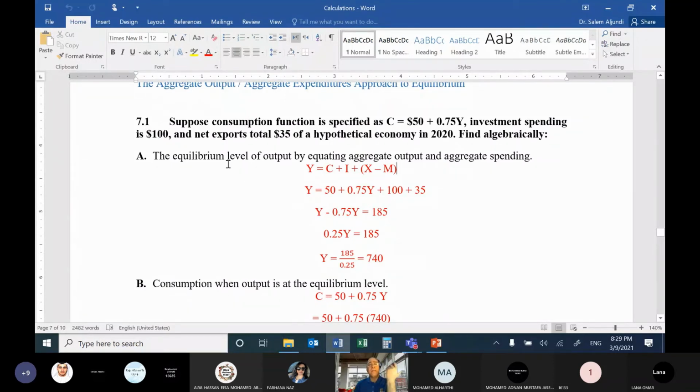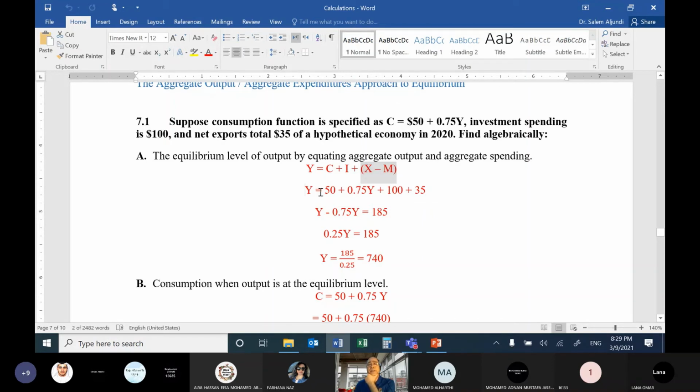Okay, so here the equilibrium level of output means calculating the level of Y. How do we do this? First of all, put the equation of C. So C equals 50 plus 0.75Y, plus I, planned investment, equals 100, plus net exports equals 35.